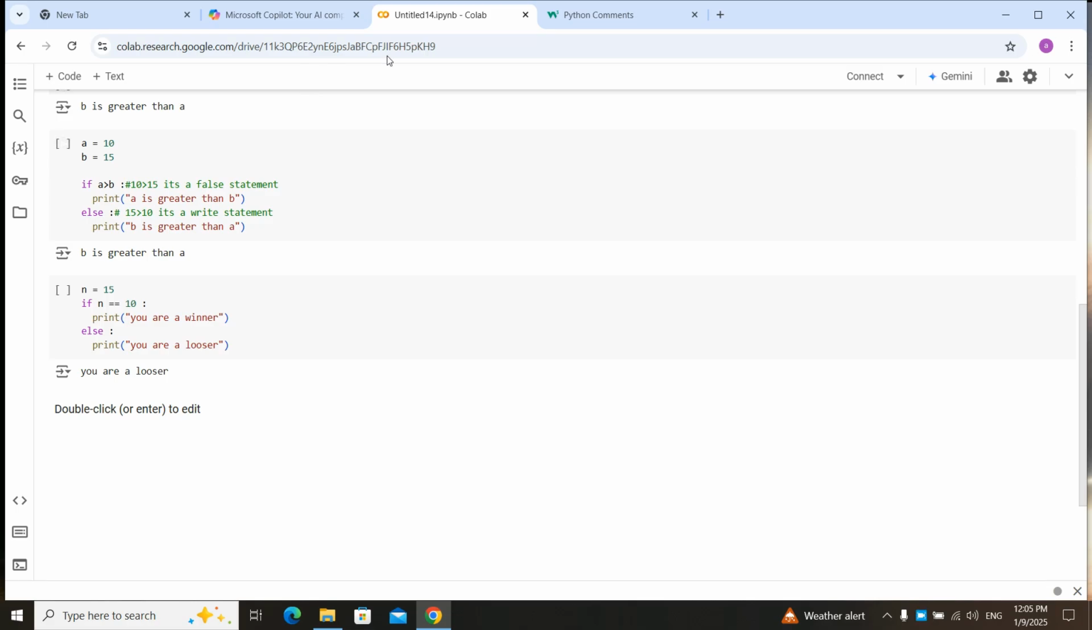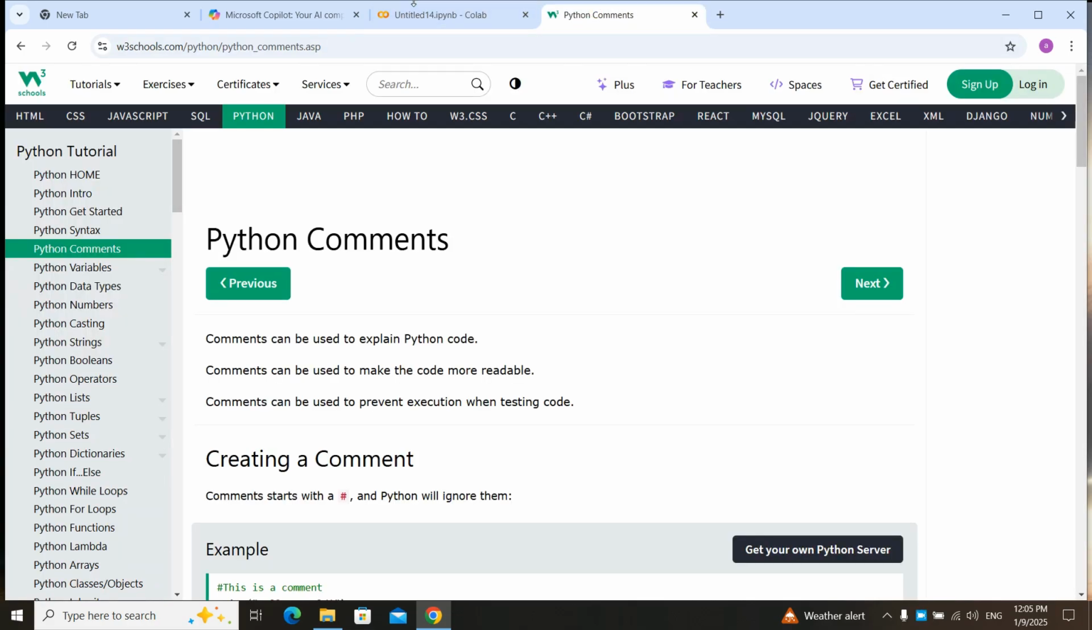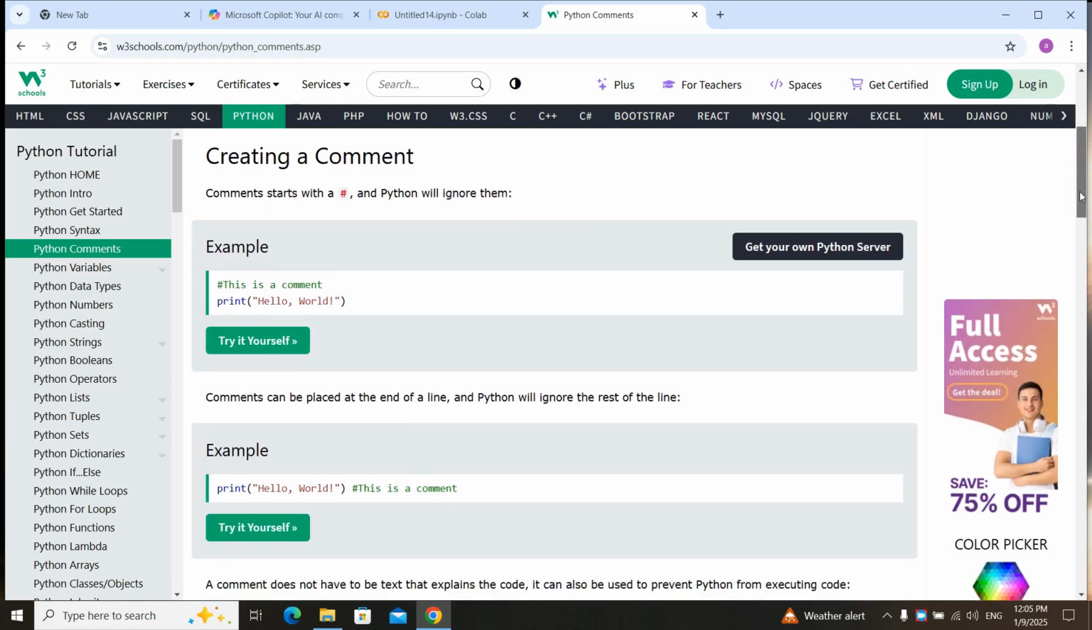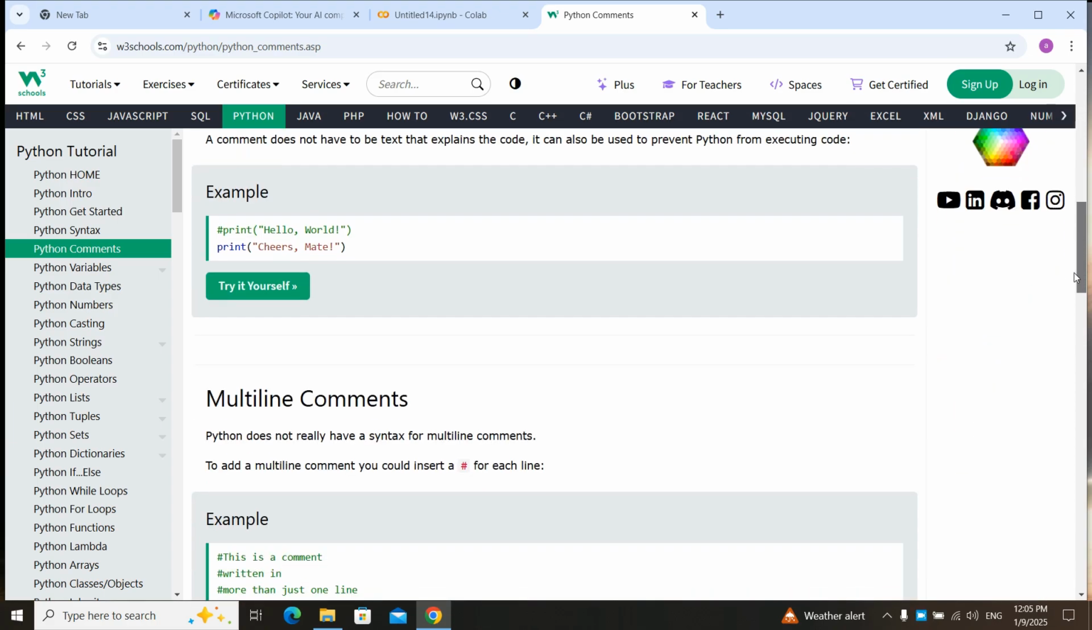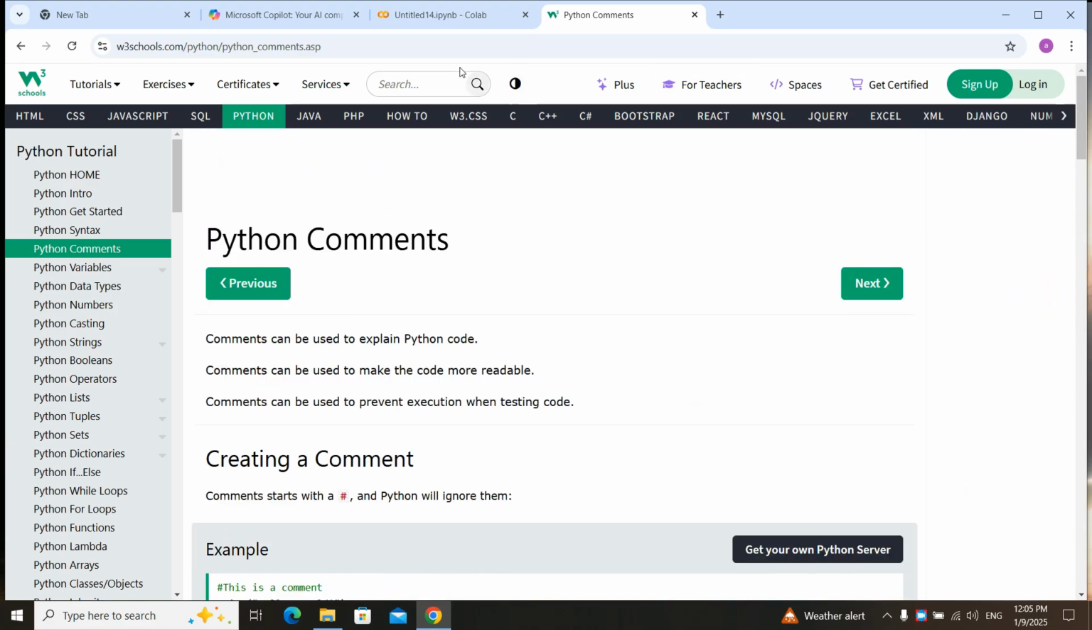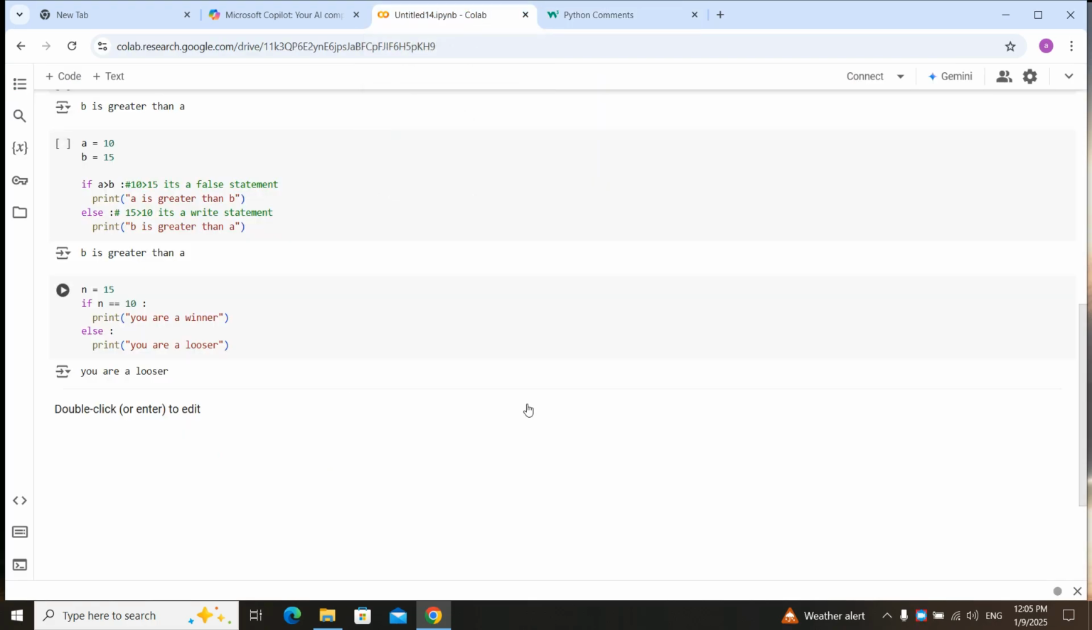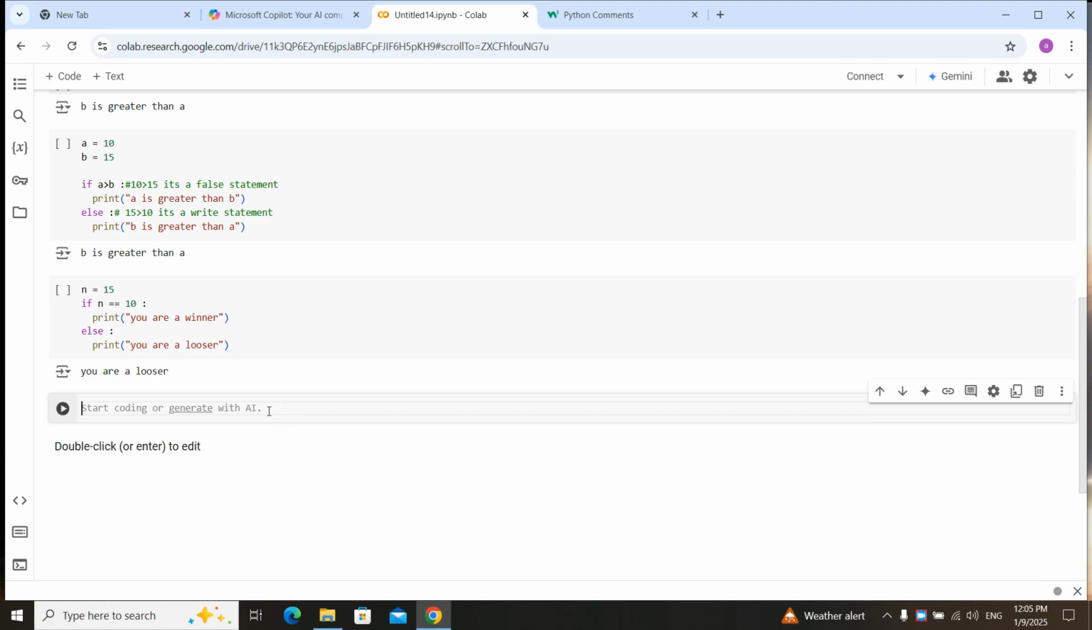We were here. We go to Python comments. We don't learn comments by now, but let me just define it for you a little. What is the use of Python comments? It's easy. If you write the code without commenting, your code is worth nothing. Your code isn't worth anything at all. We need to comment our code. Why do we need to comment our code?